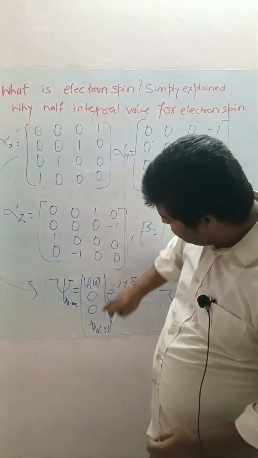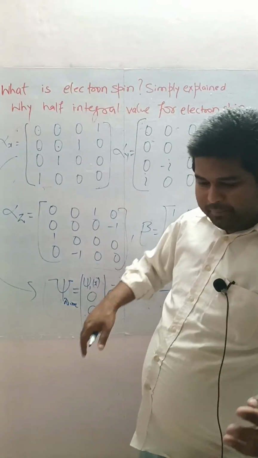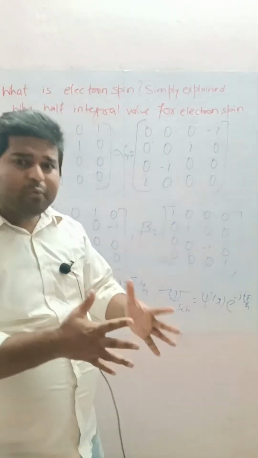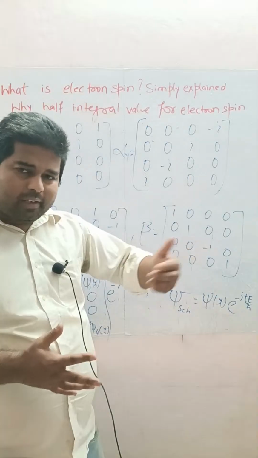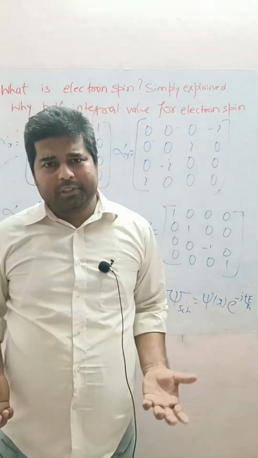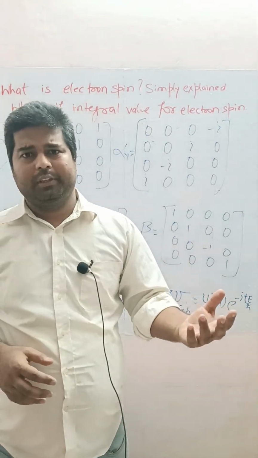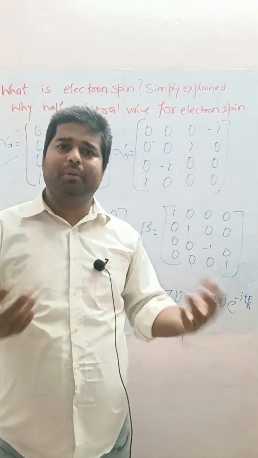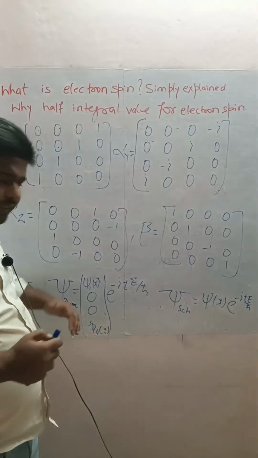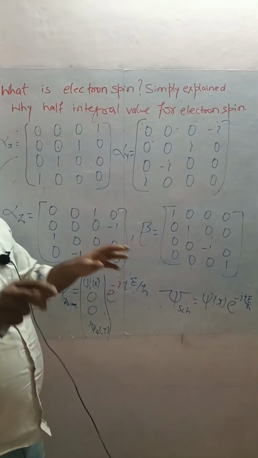Because these two components are for electron, these two components are for positron. Again, a surprising thing: at extremely high speed, the same wave contains two particles. In the classical range, the wave used to analyze one single particle now has two particles in its packet at high velocity. In future, at extremely high velocity, greater than the speed of light, maybe it has many particles inside it. That will be future research work. Right now, at Dirac relativistic speed, the single wave in the Schrödinger equation now has two particles inside it.